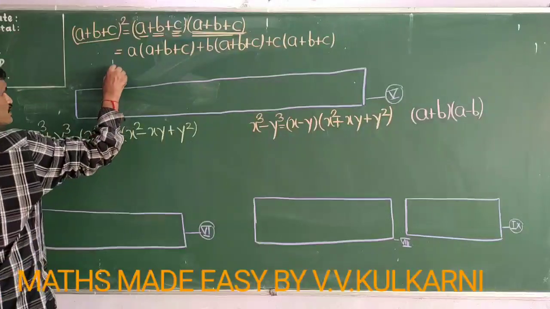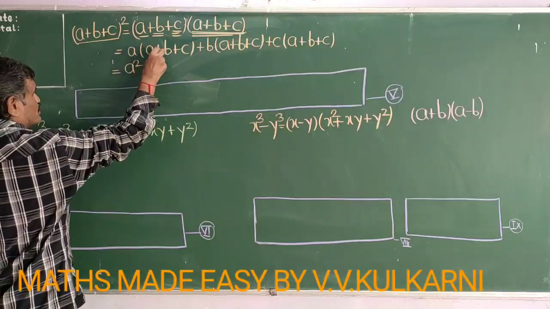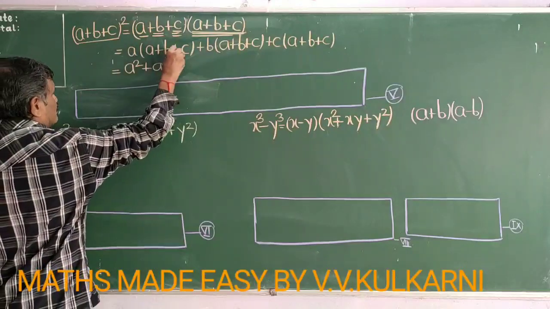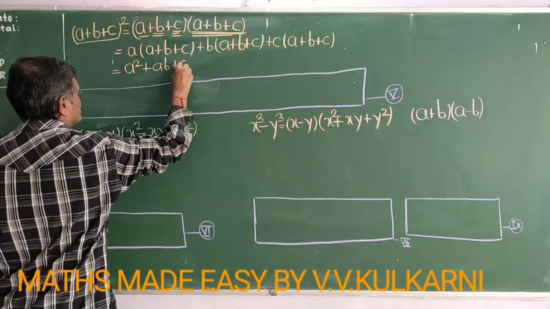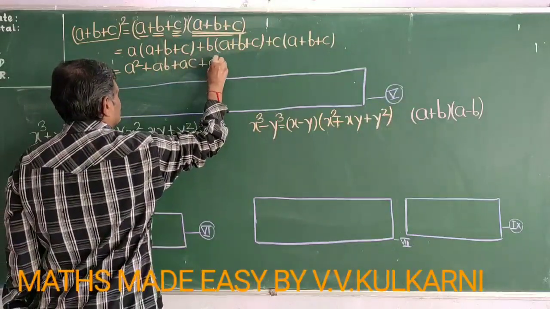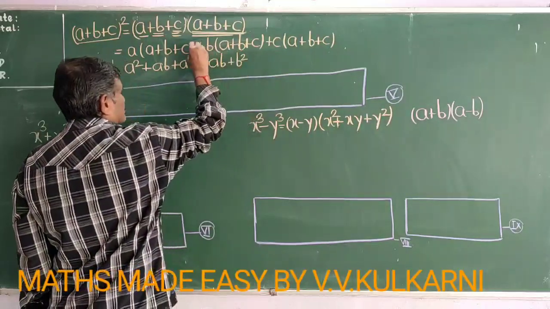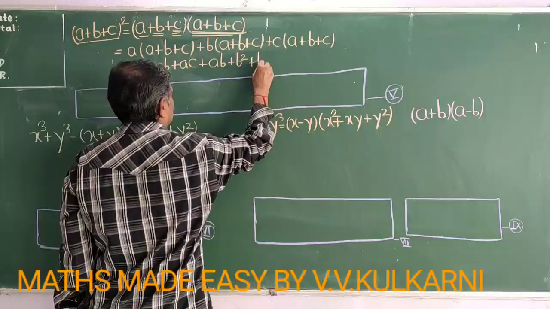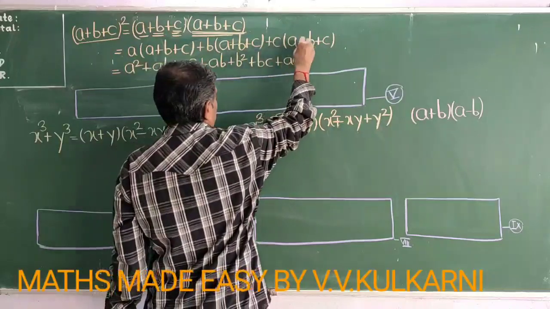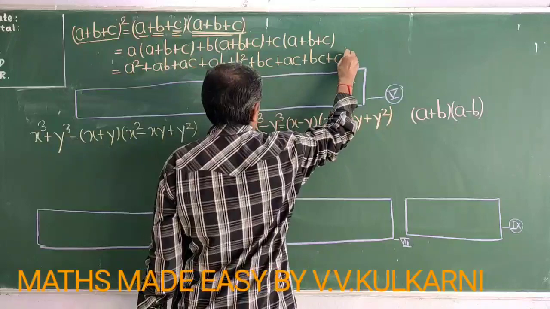Now if you multiply this, then plus of plus is plus, so a into a is a square, plus of plus is plus, a into b is ab, plus of plus is plus, a into c is ac, plus of plus is plus, a into b is ab, plus of plus is plus, b square, plus of plus is plus, so bc, plus of plus is plus, ac, plus of plus is plus, so b into c is bc, and plus of plus is plus, so c square.